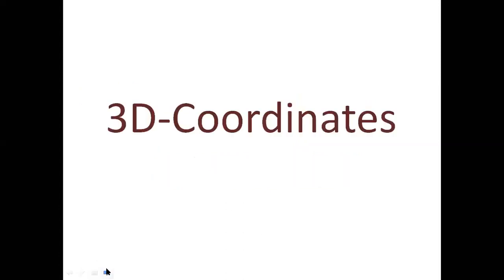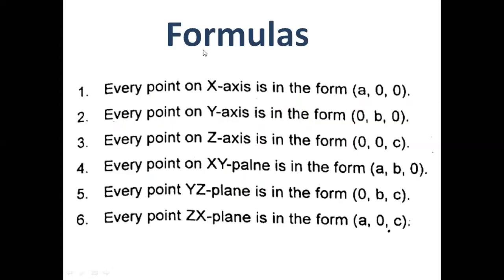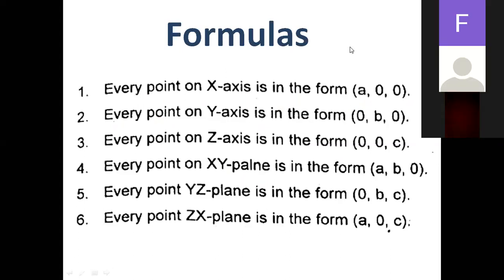The chapter is 3D coordinates. First of all, you have to remember these points. Every point on the x-axis is in the form of a comma 0 comma 0. Every point on the y-axis is in the form of 0 comma b comma 0, and every point on the z-axis is in the form of 0 comma 0 comma c.